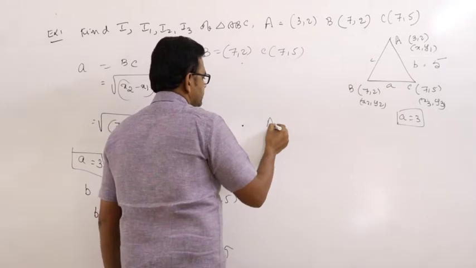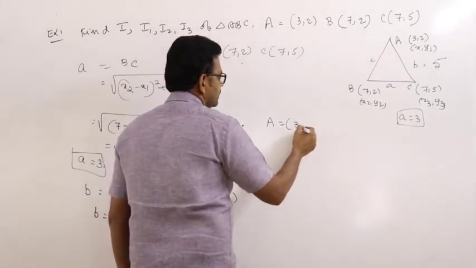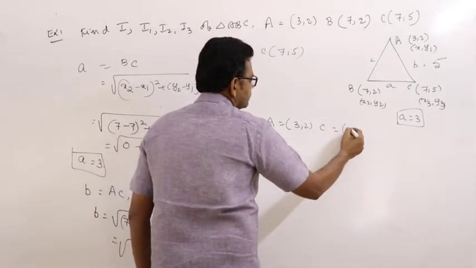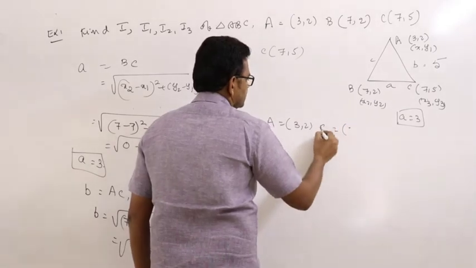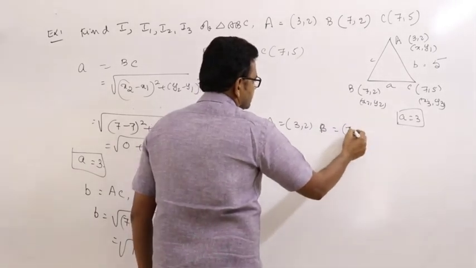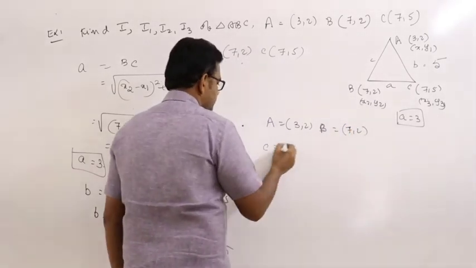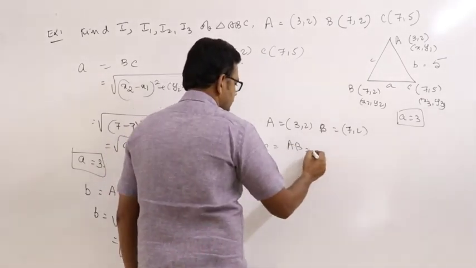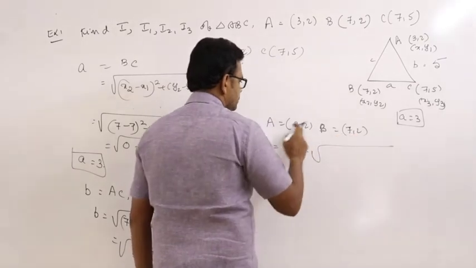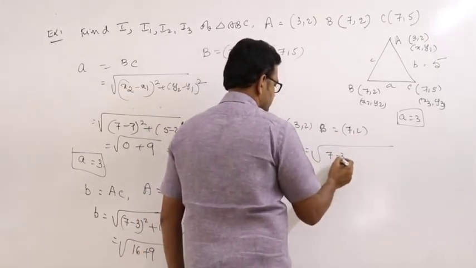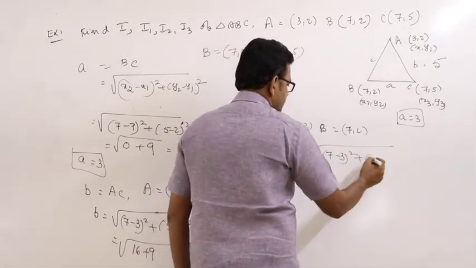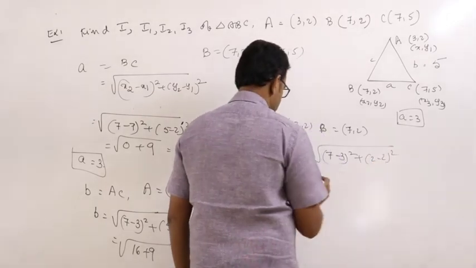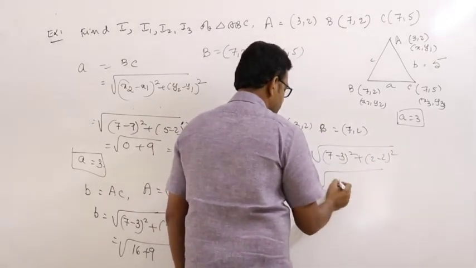Next, A is (3, 2) and B is (7, 2). Therefore, the distance c is equal to AB, that is root of (x2 minus x1) whole square plus (2 minus 2) whole square, root of 4 square.